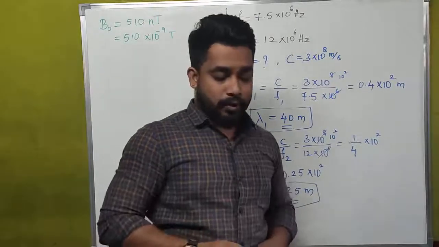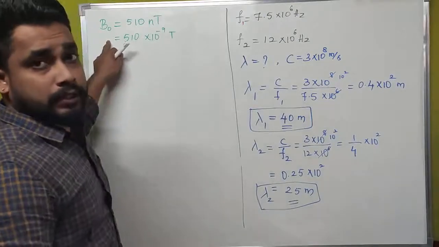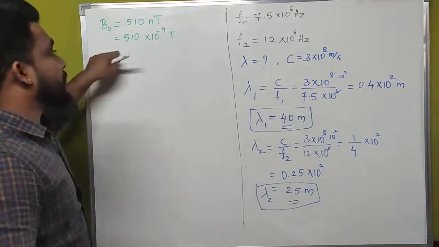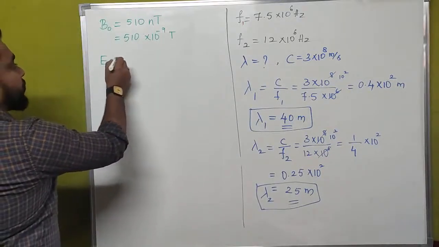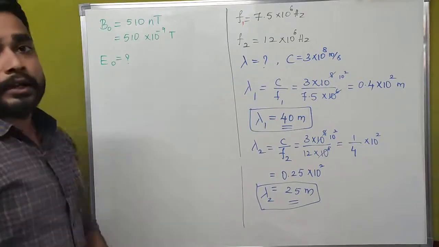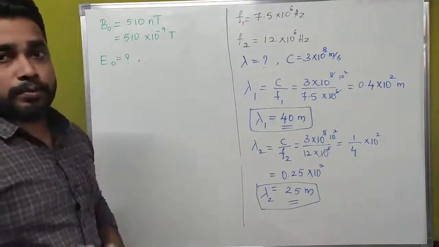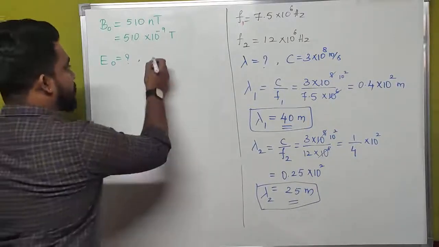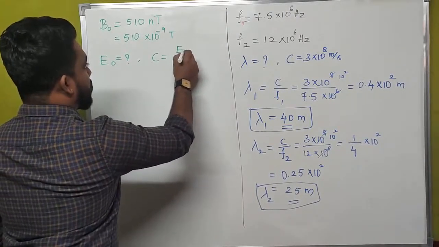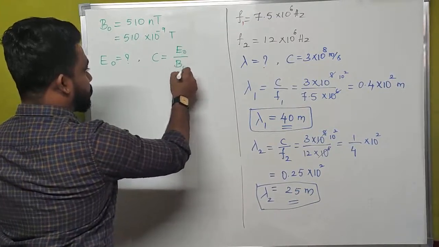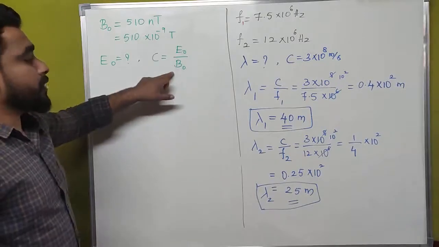What is the amplitude of the electric field vector? Here we know the amplitude of the magnetic field vector. Using this we have to calculate the amplitude of the electric field vector. How can we do that? In our theory concept, I showed a formula, that is C is equal to E naught divided by B naught.